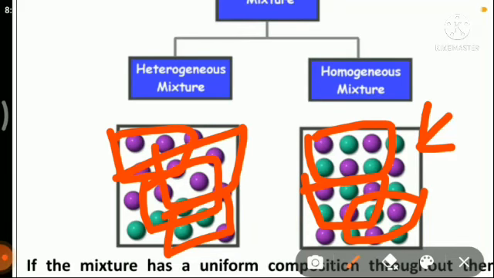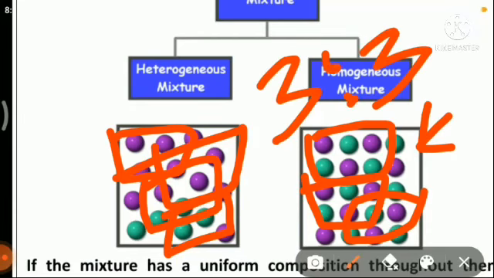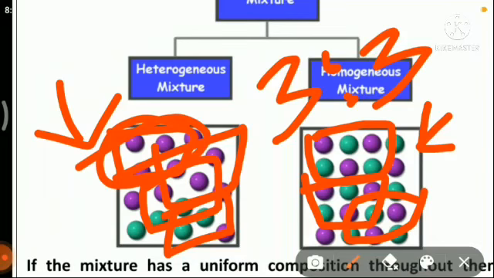So what does composition mean? Composition means the ratio between the different substances that are mixed. Here, suppose the ratio is 3:3. Why 3:3? Because three purple balls are present against every three green balls. But in a heterogeneous mixture you cannot define a fixed ratio, because if you look at this portion, there is no green ball.